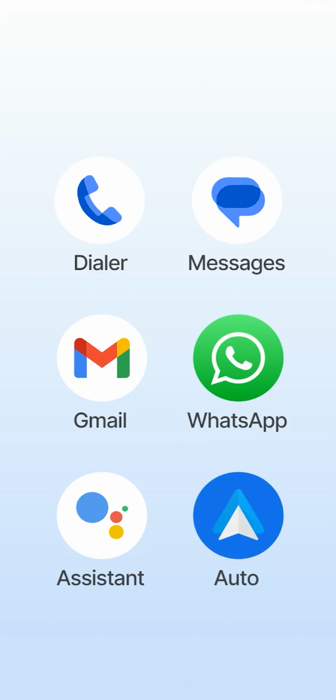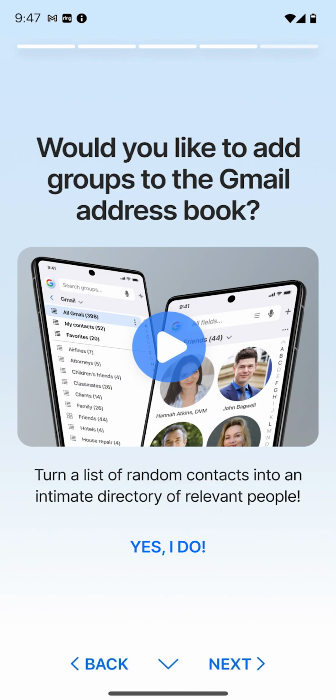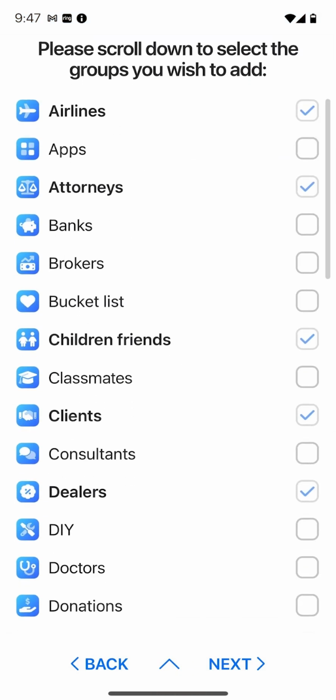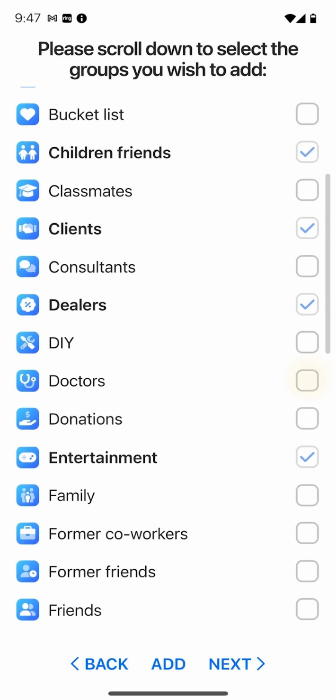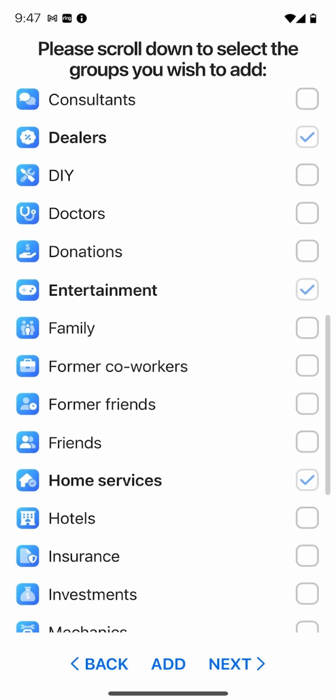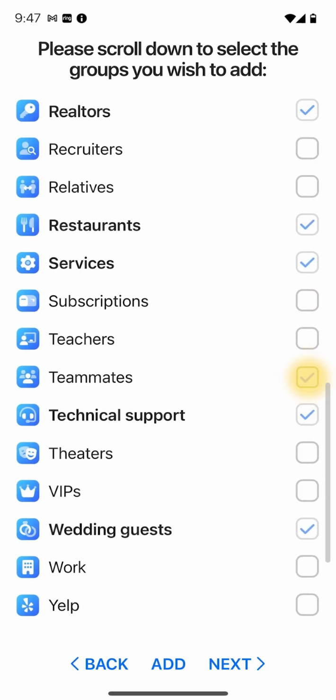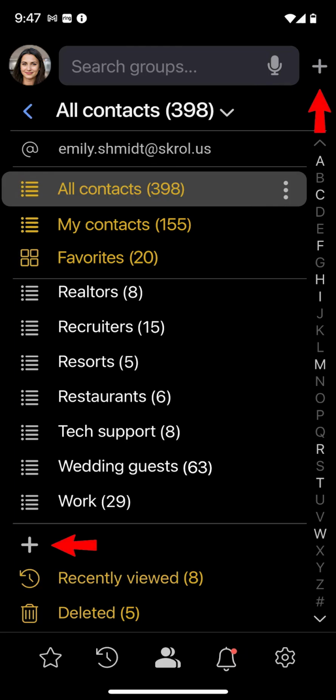If you find having groups useful for your work and pleasure, please tap the Yes, I Do command here. Please select from this list the groups you would like to have, such as classmates, doctors, family, friends, teammates, and work. The group names highlighted in bold font are the ones you already have. Of course, you can add more groups inside the app later.